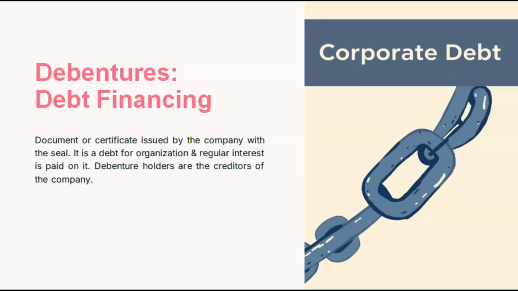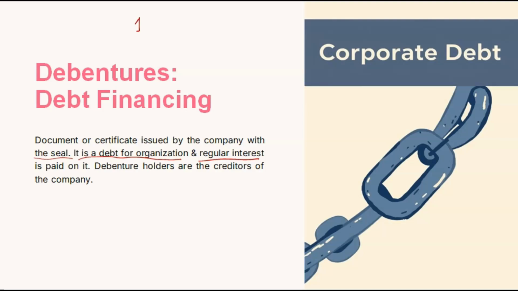Like you have seen shares, in the same way, like shares are issued, debentures can also be issued. A debenture is a document or a certificate issued by the company with the seal. It has the seal of the company. It is a debt for the organization. Like I said, it is a kind of loan for the organization. So it is a debt and the company has to pay regular interest on these debentures, like in loans.